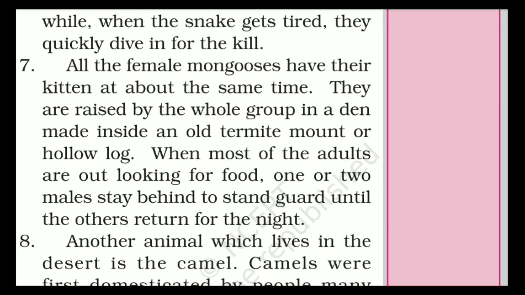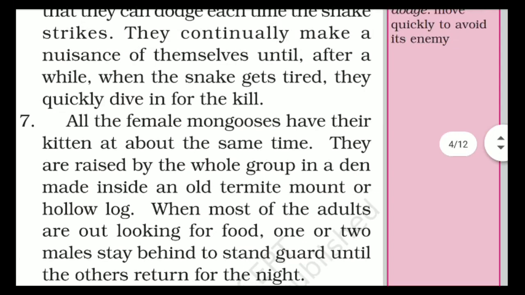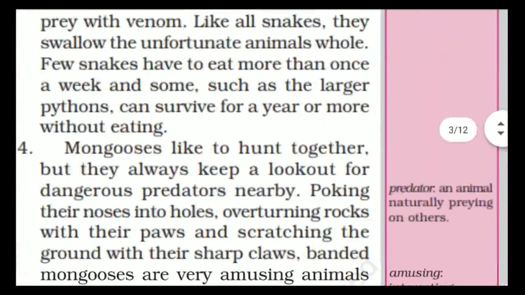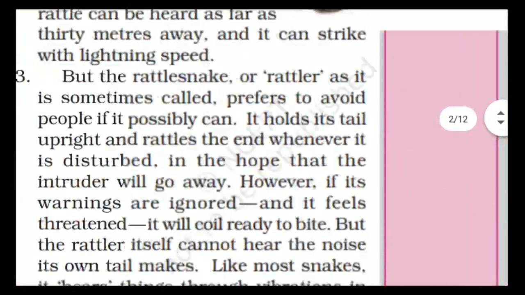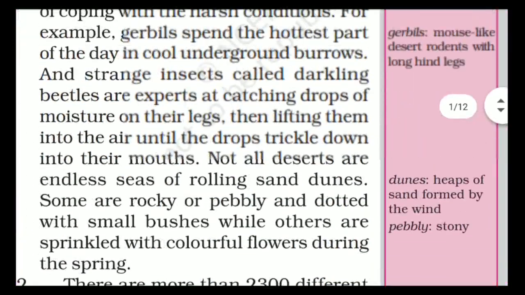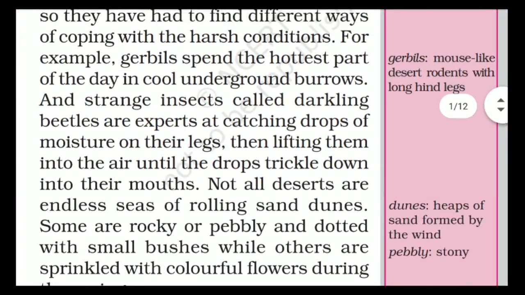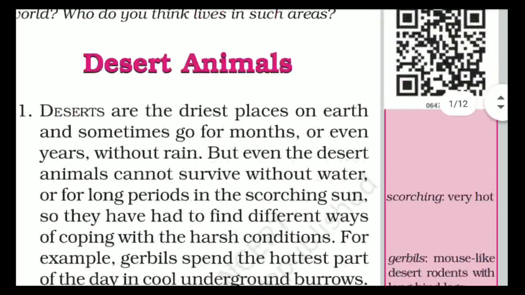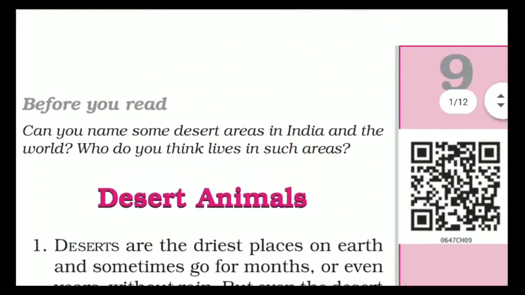Okay, so we have seen about desert animals, like mongooses. We have seen about rattlesnakes. We have seen about darkling beetles. And at first we have seen about gerbils, right? So this is all about the chapter for today, and tomorrow I'm going to finish this chapter, okay, with the exercises and question answers.